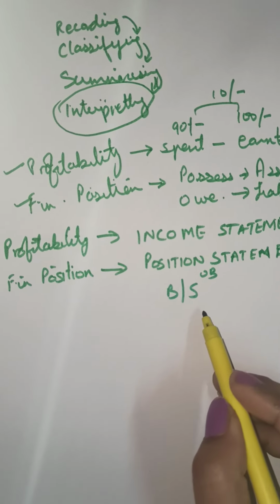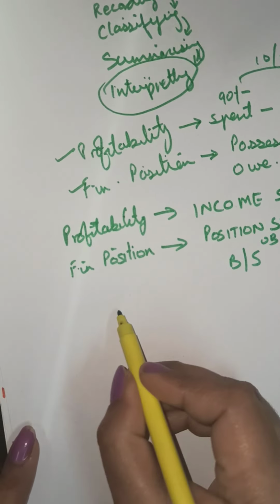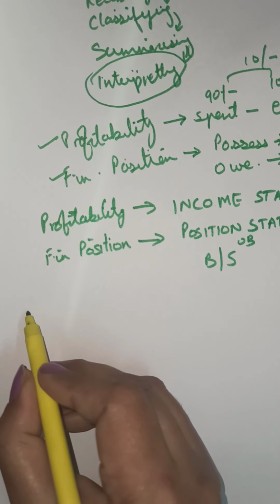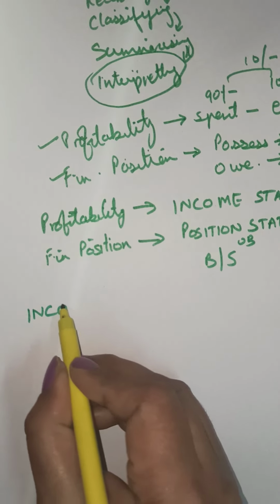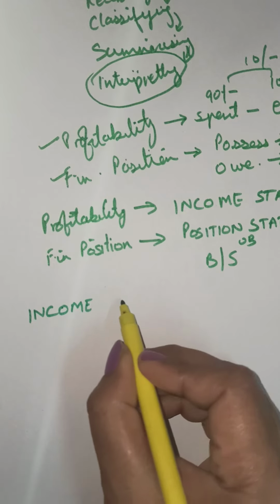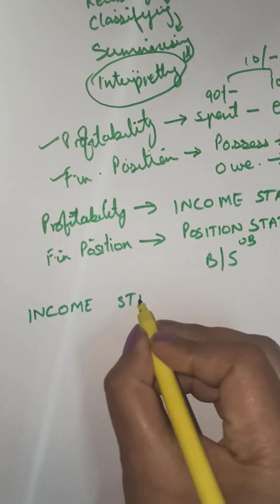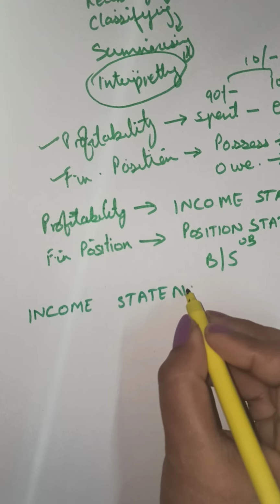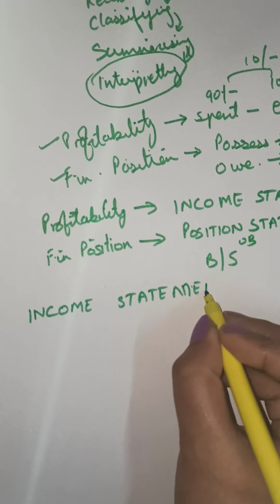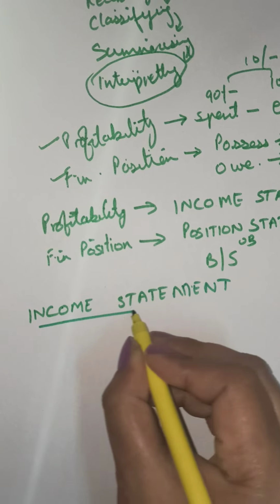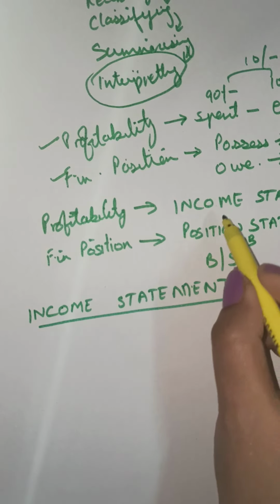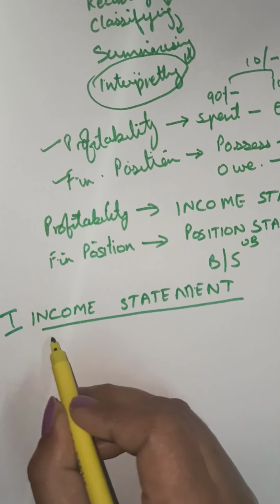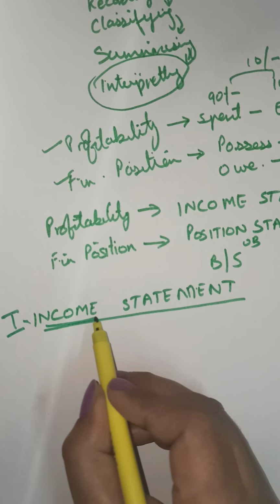Now let us start with the income statement. The first type of financial statement, or the first sector of financial statements, is the income statement.